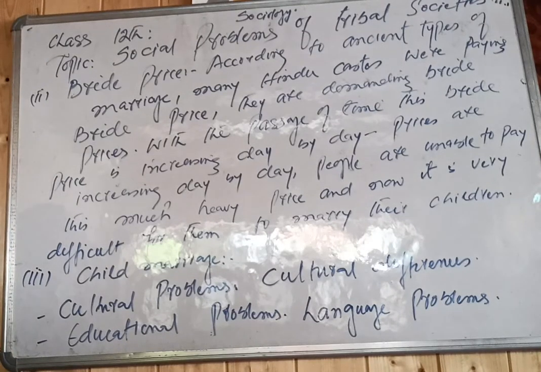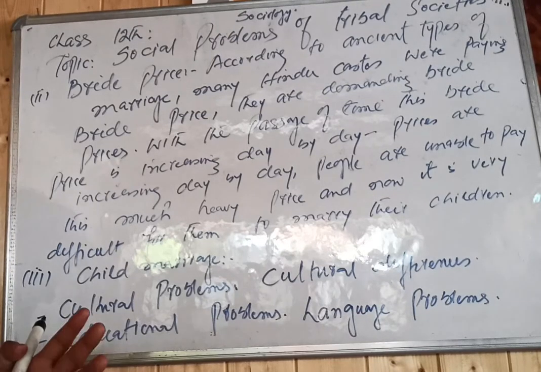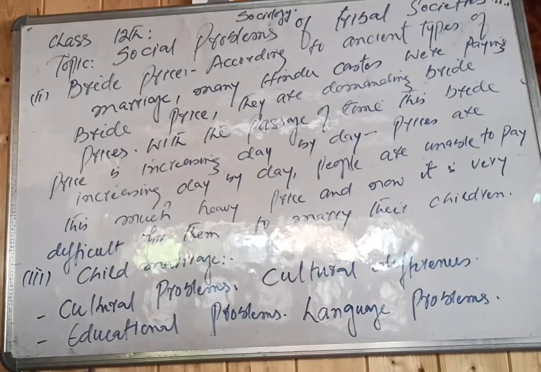With the passage of time, the bride price is increasing day by day, and people are not able to pay this very high bride price. As a result, it is difficult for them to get their children married.